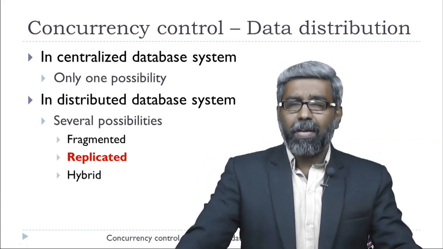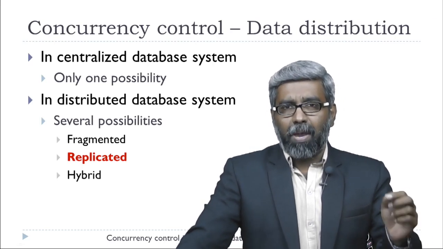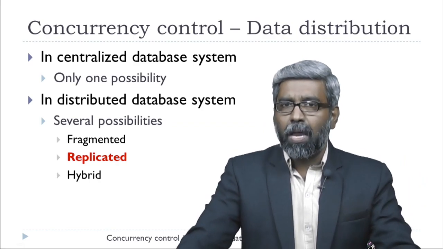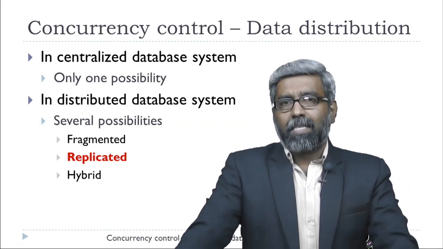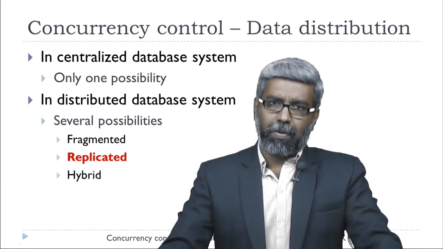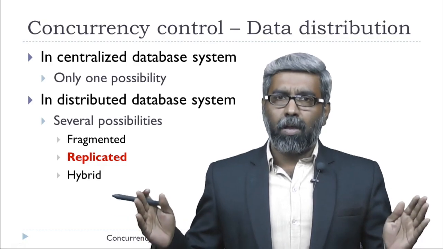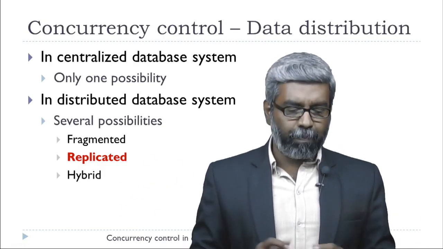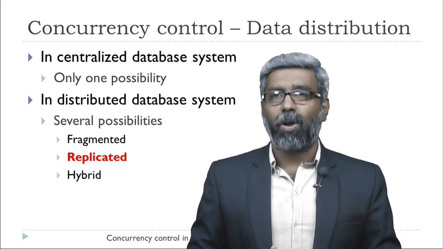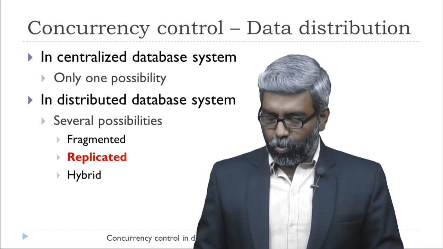But in case of replicated data, that means the same copy of the table may be stored in multiple sites. Now, no site can claim ownership of this particular data, because the same copy is stored in multiple locations. So in that case, it is a little bit complicated in a distributed database to handle concurrency control.